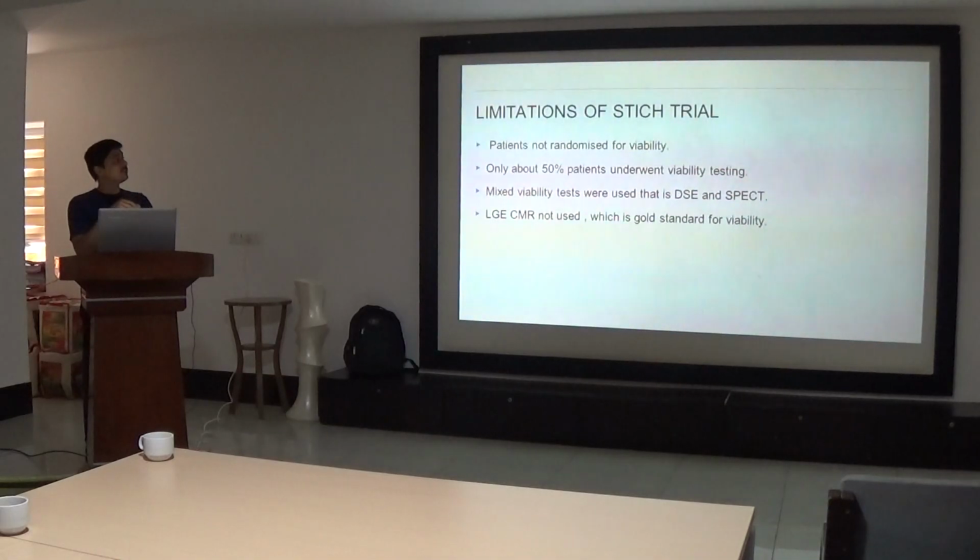So what were the limitations of the STICH trial? First of all, the patients were not randomized for viability. Secondly, only 50% of the patients underwent the viability testing. Out of 1200, only around 600 underwent the viability testing. In the viability testing also, mixed tests were used, that is dobutamine stress echo and SPECT.